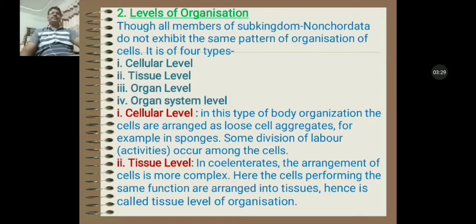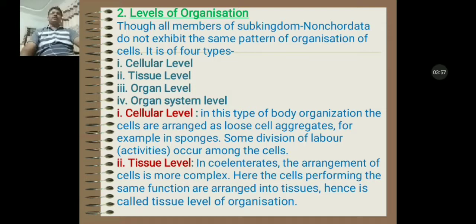There are four types of level of organization seen in lower non-chordates. They are as follows. First, cellular level of body organization. Second, tissue grade of body organization. Third, organ grade or level of body organization. Fourth, organ system type of body organization.